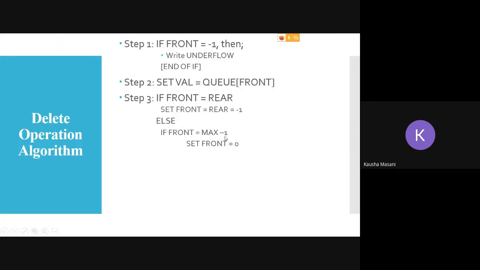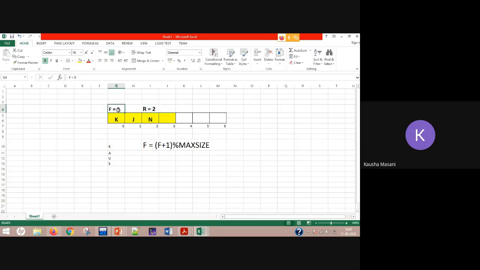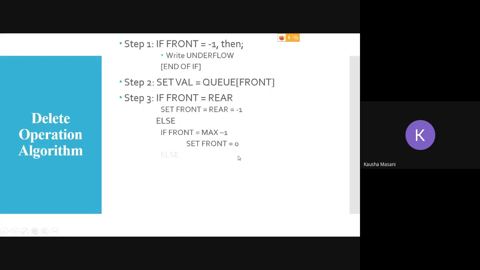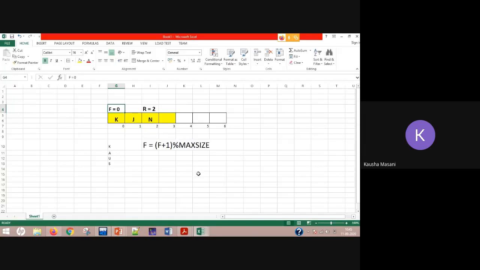Front equal to max -1 is also not true here because front is now pointing at 0. So in this case, simply increment the front and tell that this K has been removed once we increment the front from 0 to 1.